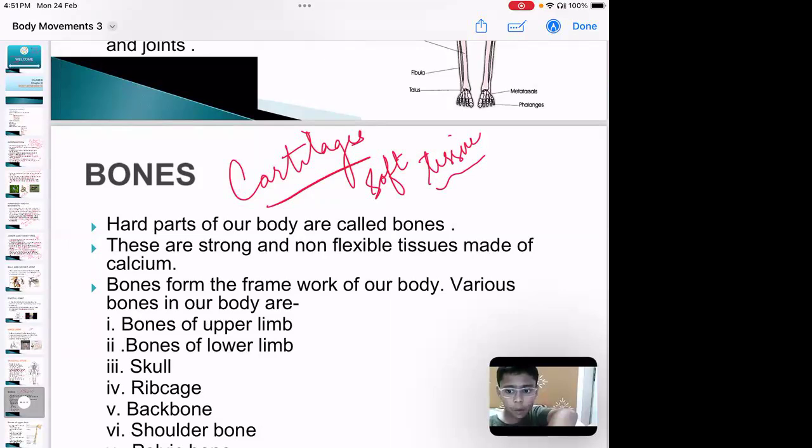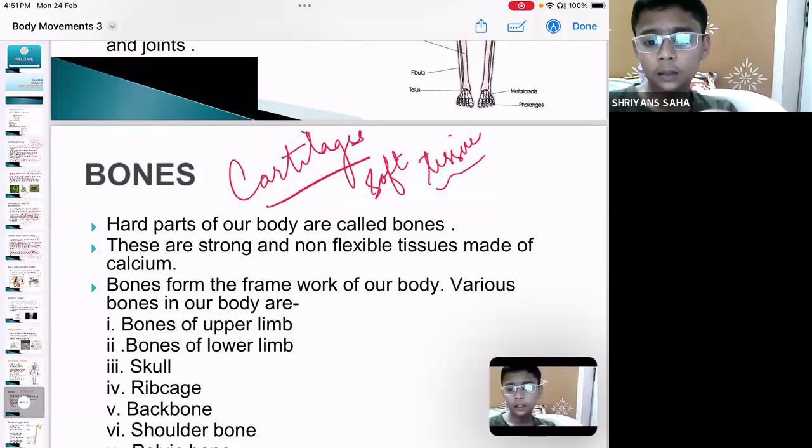But if I say bones are hard, can we break them down? Yes, it happens, right? If we fall down, immediately the bone can get fractured. Correct? So it is not true that if something is hard, we cannot break it. We can actually, because if something is hard, then it is brittle in nature. It means it can be broken down, right?